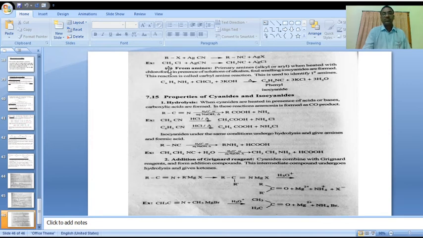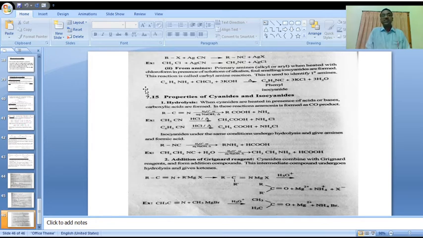Now let us go to from amines. From amines is a very important method of synthesis for isocyanide formation. This is a very important, well-noted reaction.